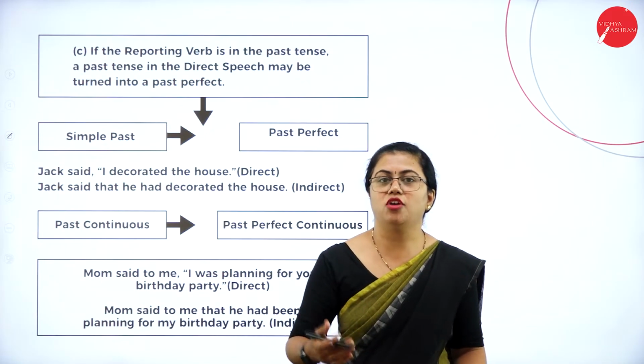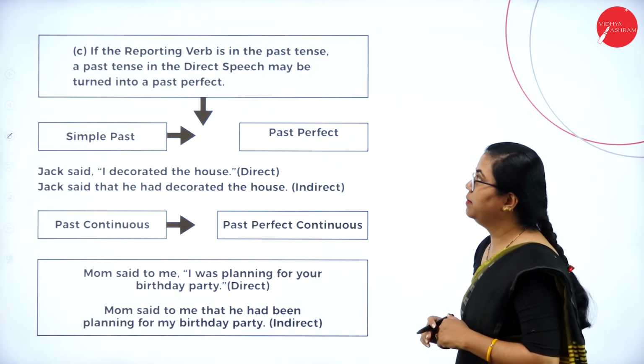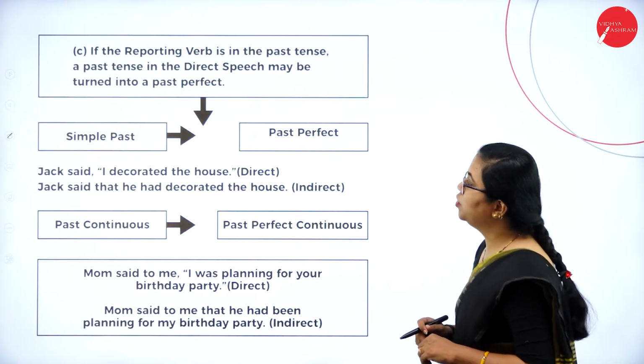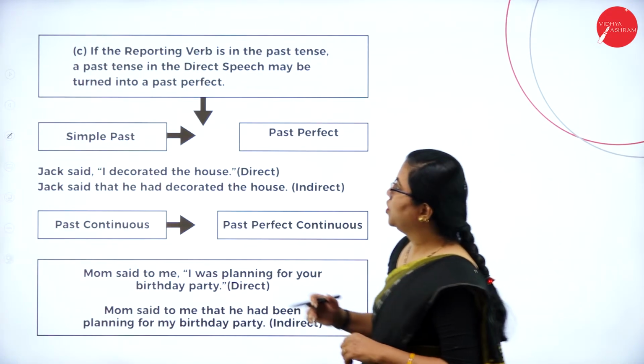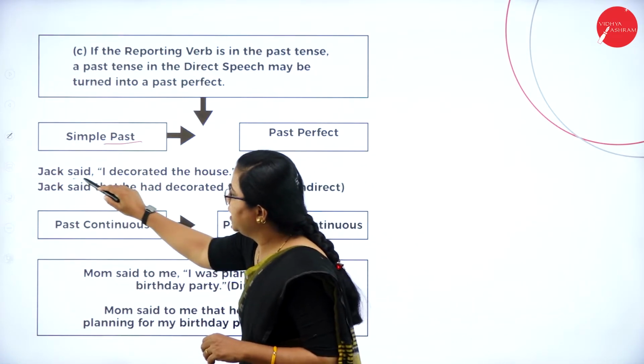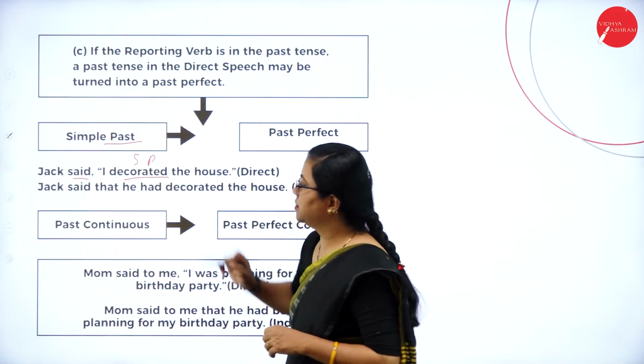Okay, so let us now move on to the next tense part. That is, if the reporting verb is in the past tense, then the direct speech may be turned into past perfect. Okay, so if it is already in simple past, this also is in simple past.